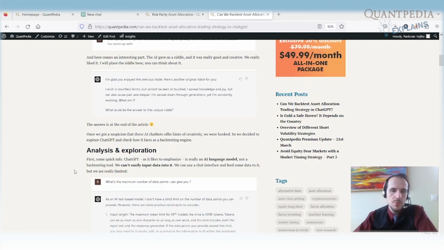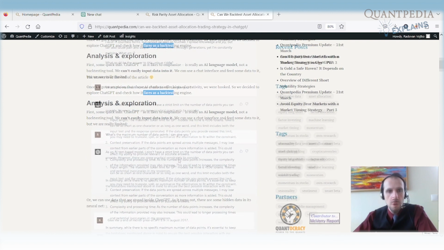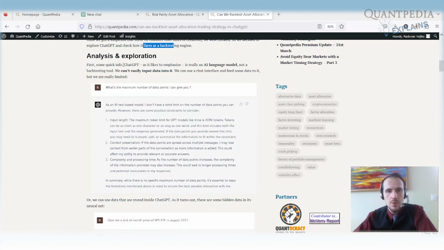So once we got the suspicion that these AI chatbots are creative, we decided to explore ChatGPT and check how it fares as a backtesting engine. Firstly, some quick info. ChatGPT is an AI language model, so it's not a backtesting tool. You can't easily input data in it. We can use the chat interface and feed some data to it, but we are really limited.